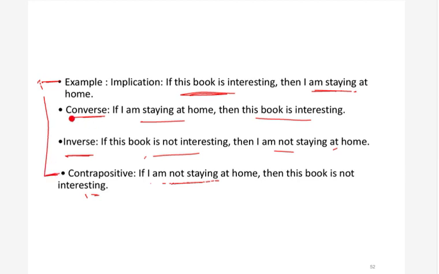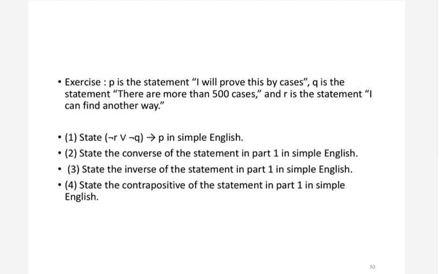Now there is this example for practice. P is the statement, I will prove this by cases. Q is the statement, there are more than 500 cases. R is the statement, I can find another way. So we are given three propositions, and the first question is to state this in English. What will this be? Basically this thing is implying this thing, so we can write it like this: if this, then P.